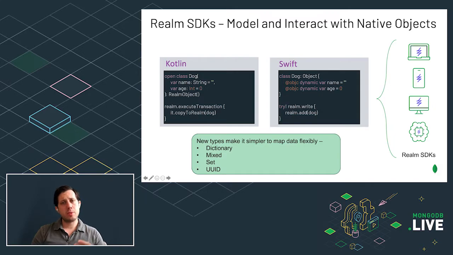And in part, especially with the dictionary and the mixed types, this makes it really easy if you're dealing with data that's unstructured or semi-structured, which is especially helpful if you're syncing data to and from Atlas that maybe has a little bit of polymorphism or is not always structured in the exact same way each time.